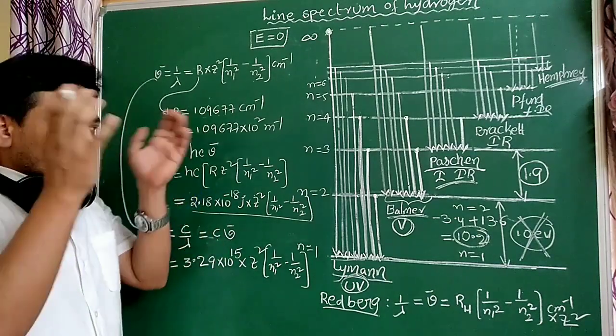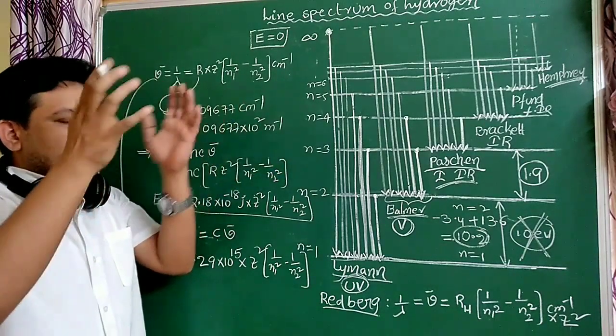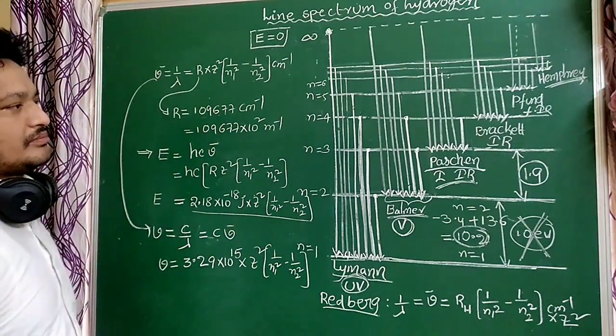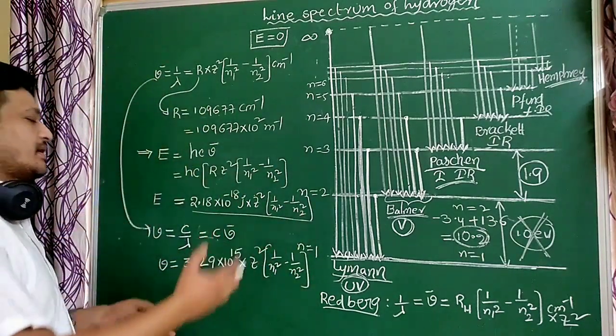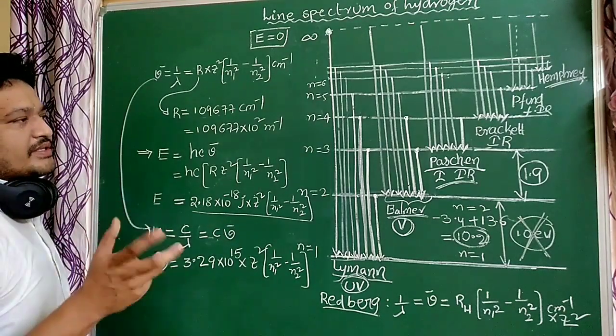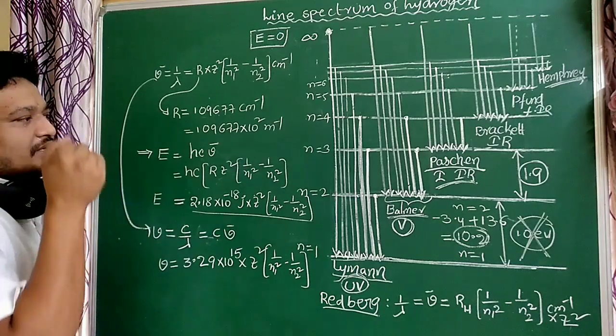So many bits are asked based on wave number and wavelength. After that, you have to calculate the energy and frequencies. So more energy means more frequency, more wave number and less wavelength.